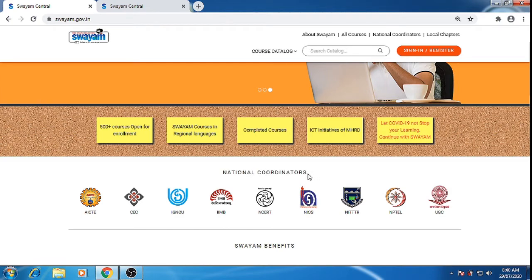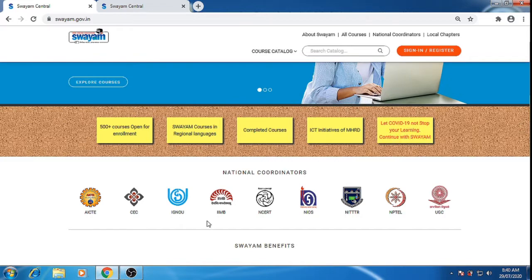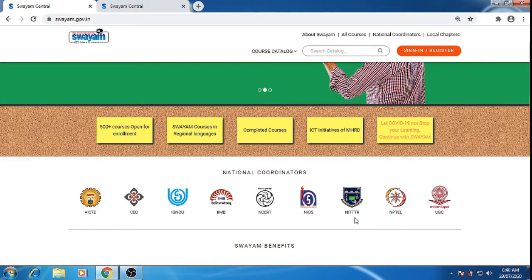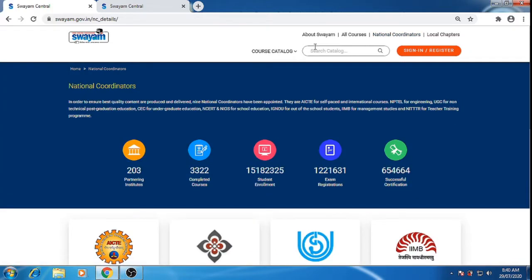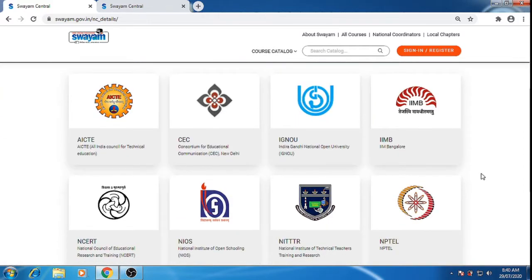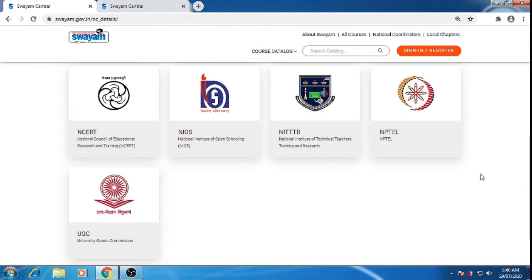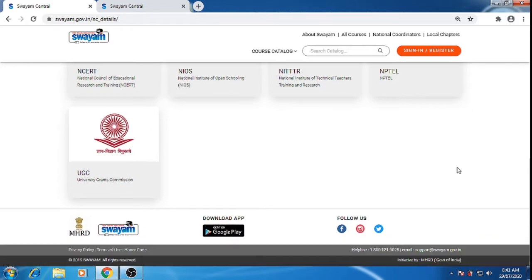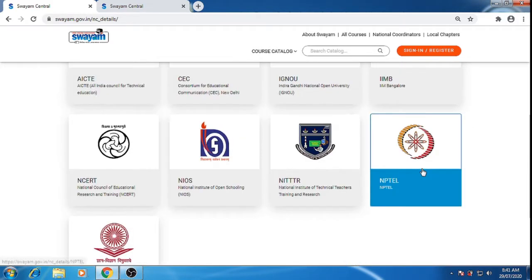These 9 national coordinators are AICTE, CEC, IGNOU, IIMB, NCRT, NIOS, NITTR, NPTEL and UGC. So these are called the national coordinators. These coordinators launch courses onto this Swayam portal. As I told you, these are the 9 national coordinators which give us the online courses.